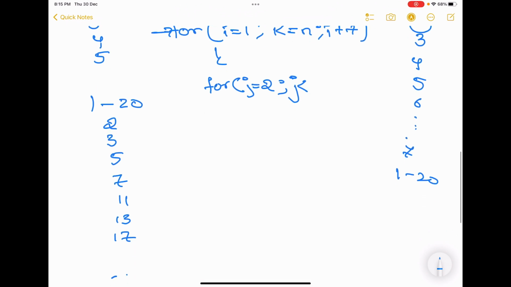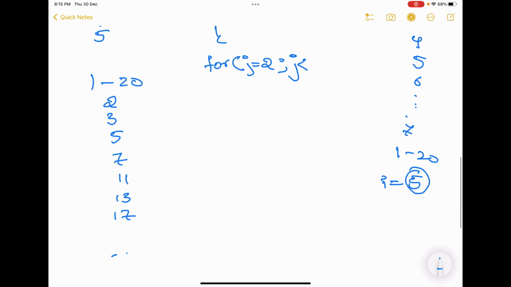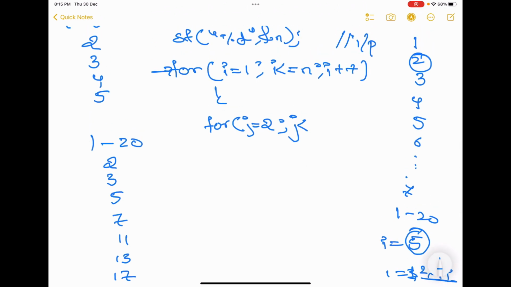Now understand this part very clearly. If i is equal to 5, that is the number we are checking if it is prime or not, what all numbers should we check with? We should check with 1, 2, 3 and 4, right? Especially 2, 3, 4. So here, since i is giving me the value of 5, I want the numbers 1, 2, 3, 4 to check if they are dividing 5. So here you should write j is less than i, not j is less than n. j is less than i, j plus plus.